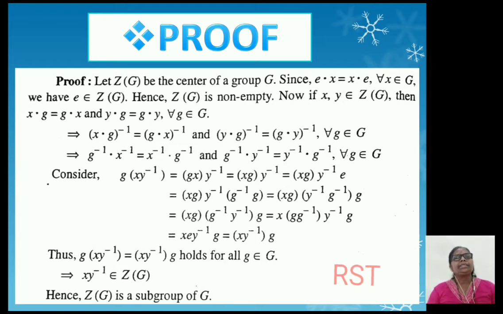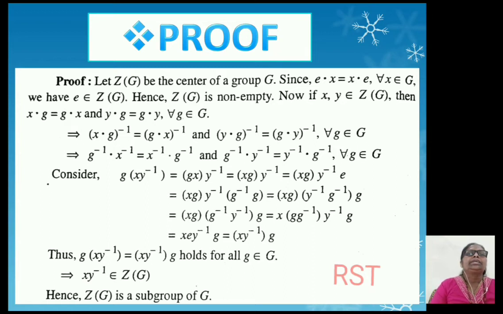Since we have defined Z(G), that means center of a group G, such that Z(G) equal to the set of all x belongs to G, such that xg equal to gx for all g belongs to G, so that this property of center of a group is satisfied by the element xy inverse, that is g of xy inverse equal to xy inverse into g. This property holds for all g belongs to G.